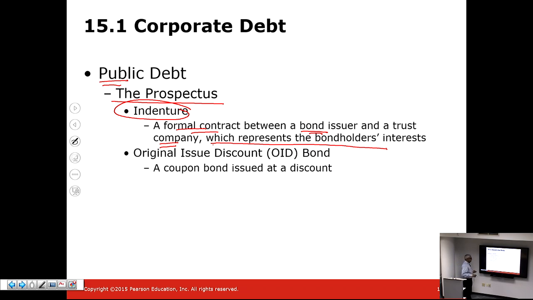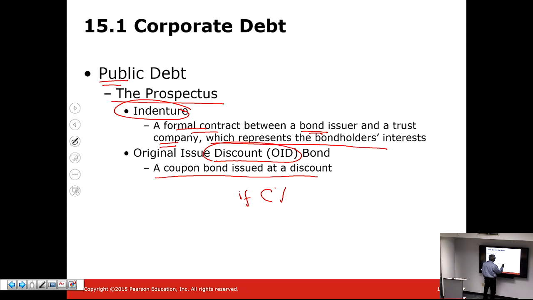The coupon bond is always issued at a discount. And if the coupon bond is issued at a discount, it is called an original issue discount bond, or an OID bond. But a coupon bond can also be issued at par, and it is of course not a discount bond, depending upon how the bond is issued. And we know the relationship between a discount bond, a premium bond, and a par bond.